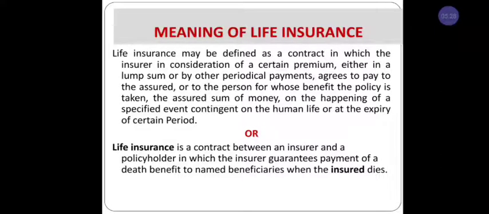That means, in simple words, it is a contract between two parties, the insurer and the insured. The insured has to pay the premium for a policy. After that, the insurer will provide the compensation to the insured's family. It is called life insurance.